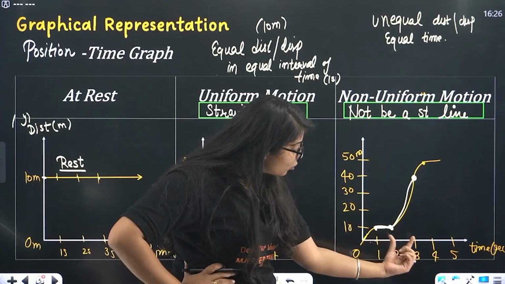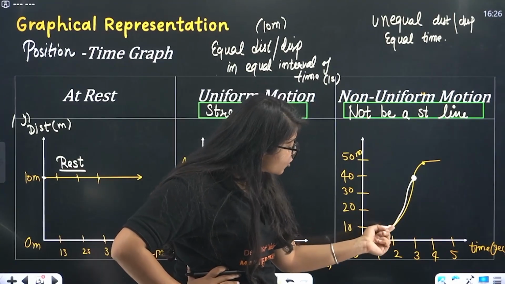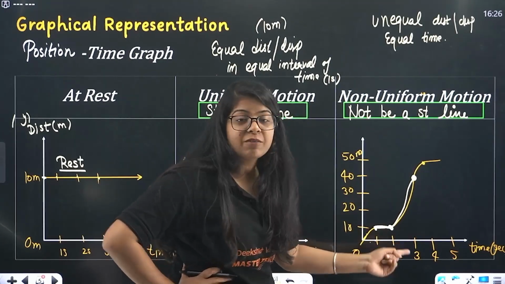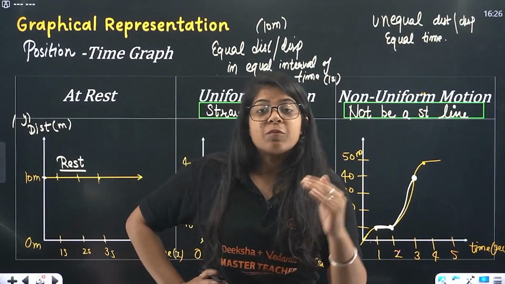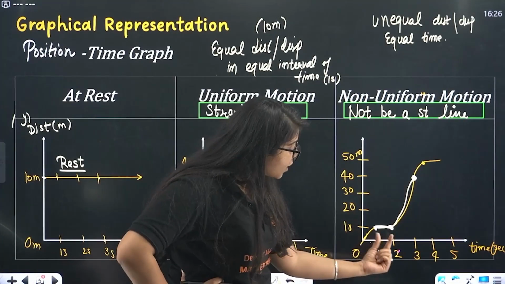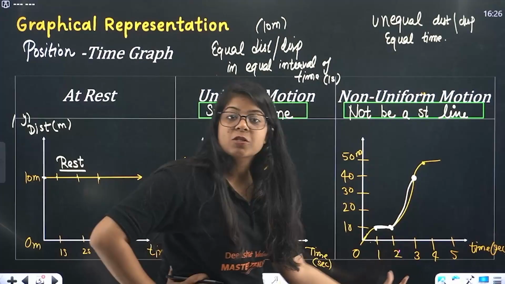Then 2 to 3 second. Velocity is displacement upon time. Displacement is 30 and time is only 1, so velocity is 30 upon 1 second, 30 meter per second. So velocity is 10 meter per second, 0 meter per second, 30 meter per second.